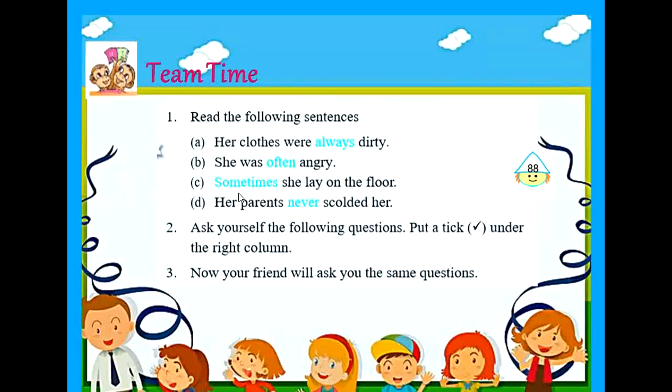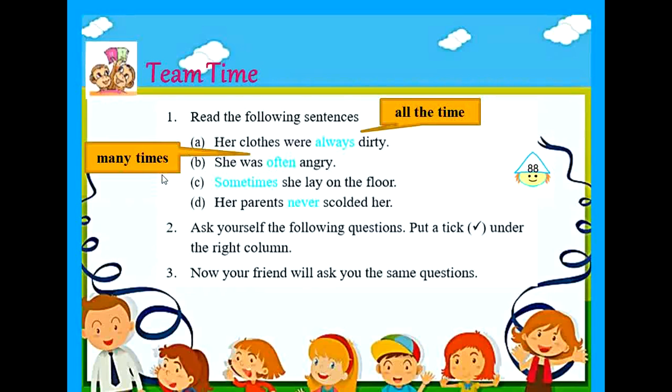Children, the words that are highlighted here are adverbs. In the first sentence, the word always means all the time. The word often in the second sentence, she was often angry, means many a time or many times. In the third sentence, sometimes she lay on the floor.